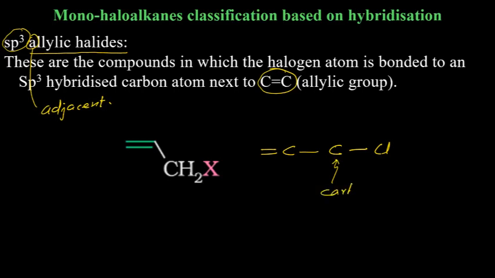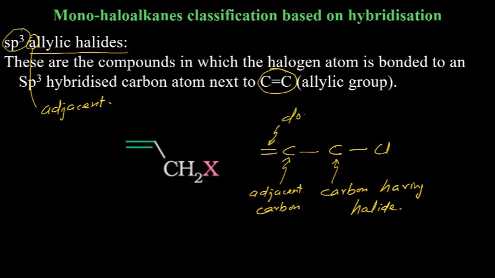This is the carbon having the halide. This is the adjacent carbon. This adjacent carbon will have a double bond. This structure is known as allylic.